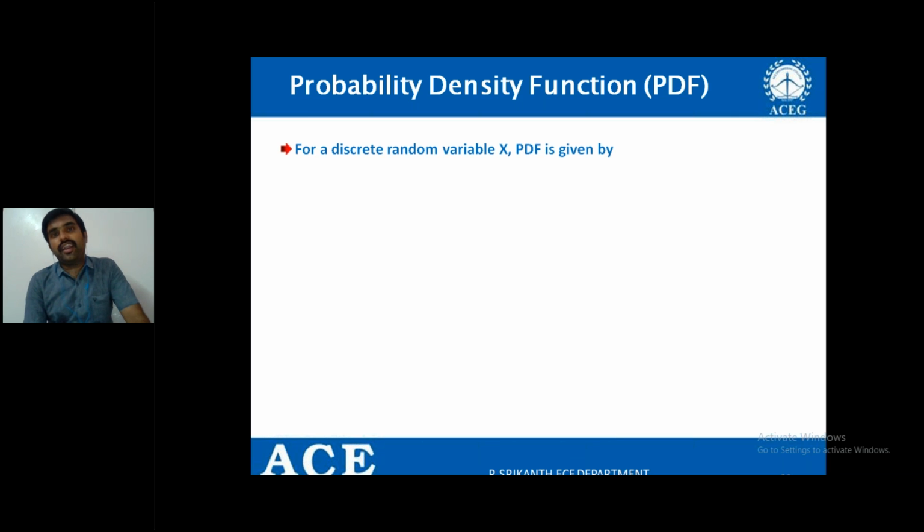If the random variable is discrete, in the previous session we have seen for the discrete random variable how to represent the cumulative distribution function. And the cumulative distribution function can be represented by using unit step functions in the case of a discrete random variable.